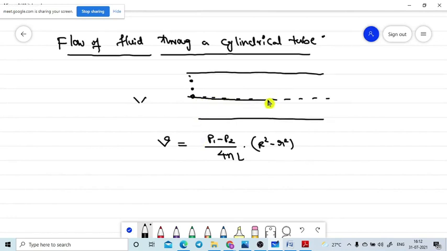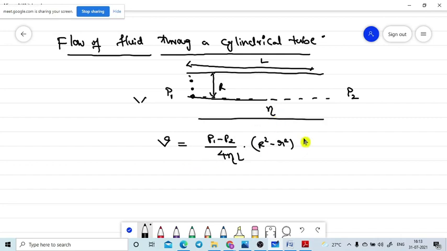Let's assume the radius of the tube is capital R. The pressure of the fluid on one side is P1, and the pressure on the other side is P2. The length of the tube is capital L. The coefficient of viscosity of the fluid flowing through it is η.